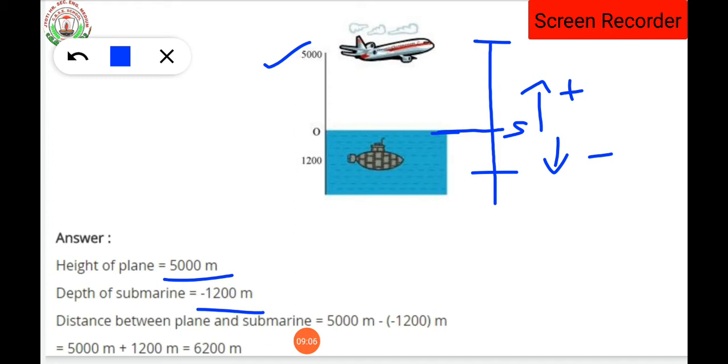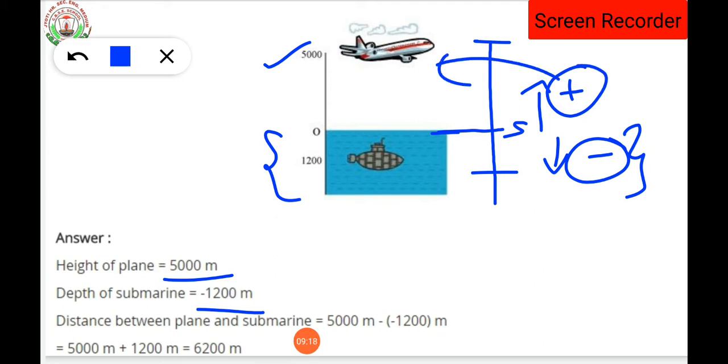So dear student, since this submarine is below the sea level, that's why it is coming minus. And this plane is above the sea level, that's why it is coming plus. Understood? Submarine is below, so the minus sign will come. Then the plane is above the sea level, so here the plus sign will come.